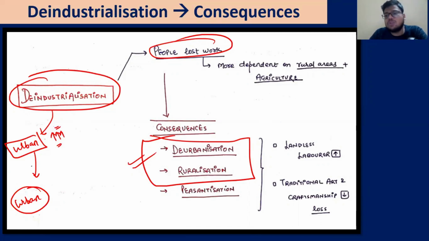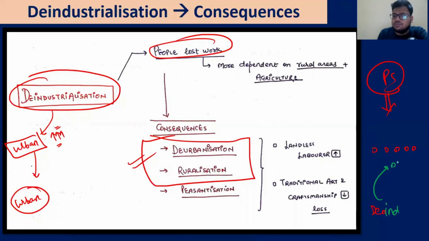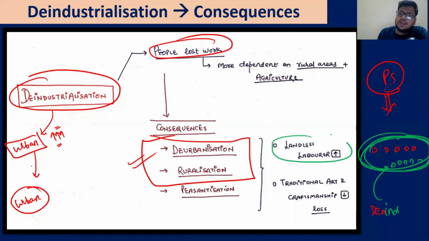Now when they come back to the rural areas, what will they do? Obviously they'll go into agriculture. They'll become landless farmers. That thing we have discussed with the permanent settlement as well. Earlier, let's say, these farmers were there, but now because of deindustrialization you have added a few more farmers. Now the bargaining power of the overall farmers has reduced, because obviously the demand for work has increased and the supply is limited. That is why you have an increase in the number of landless laborers. Landless laborers have increased to a new extent.